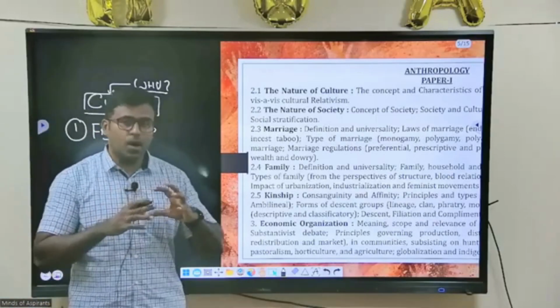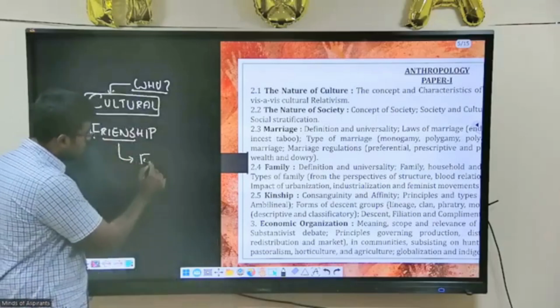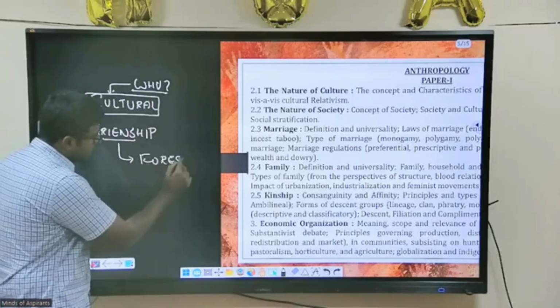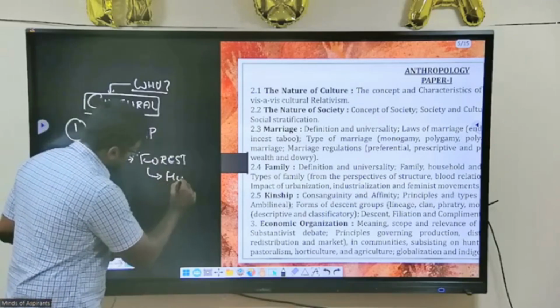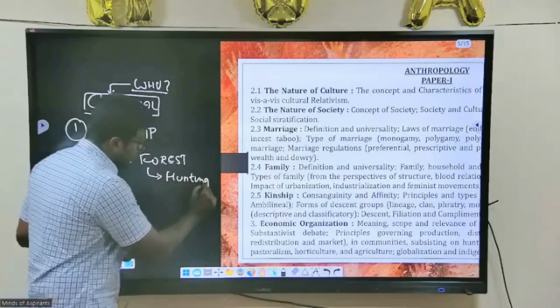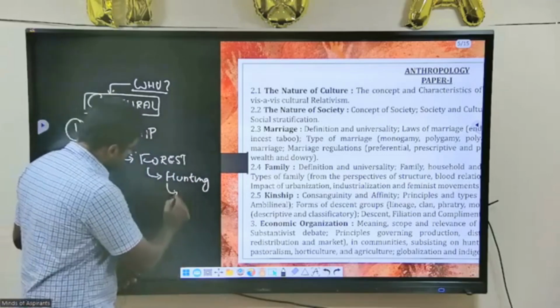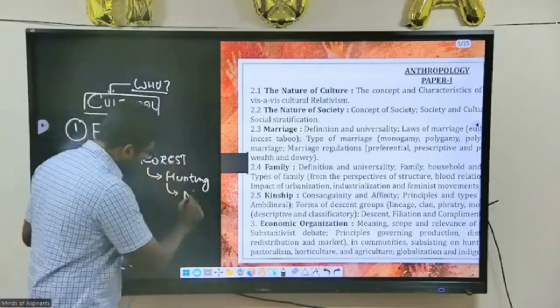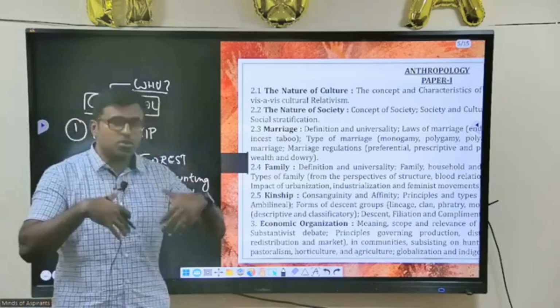In terms of how friendship develops, you assume a forest. So you go into a forest, and you are actually going for hunting. Imagine this scenario. You are going for hunting, and what happens is that you get a large meat. The meat you will not be able to eat yourself.